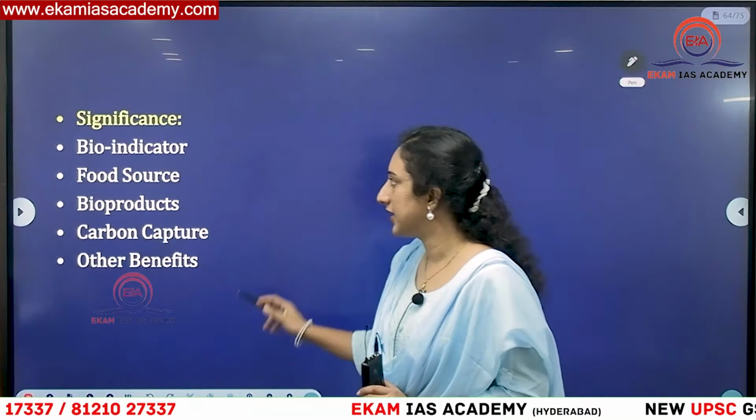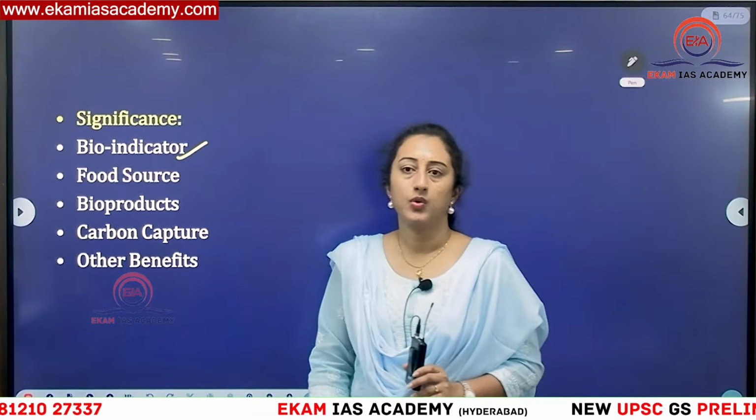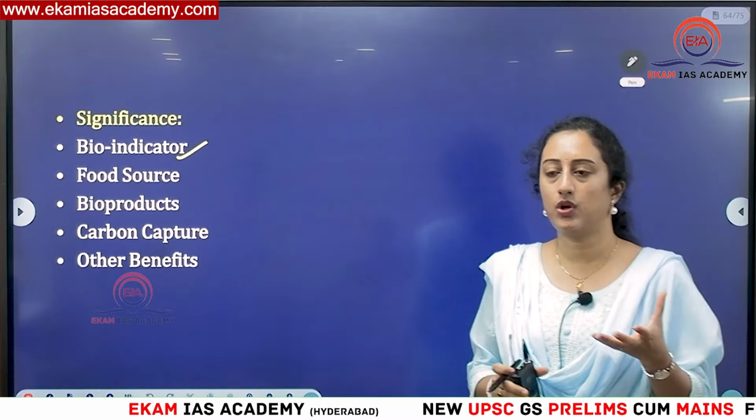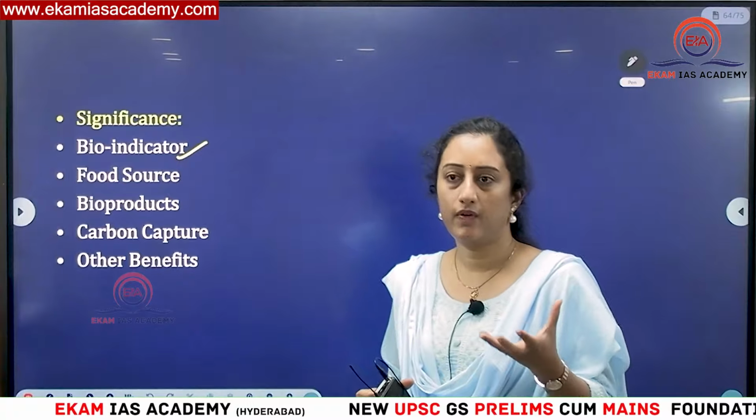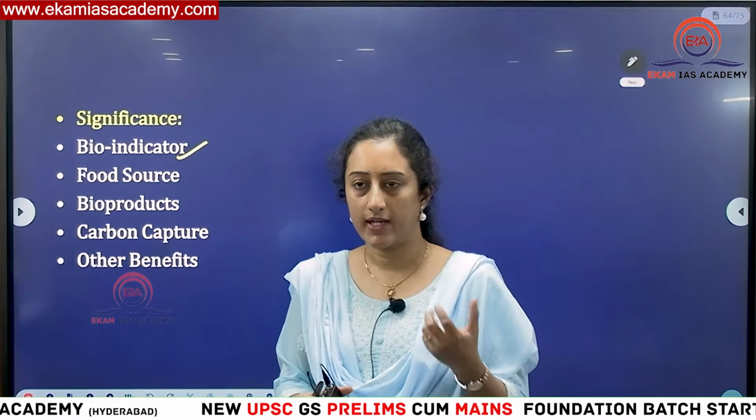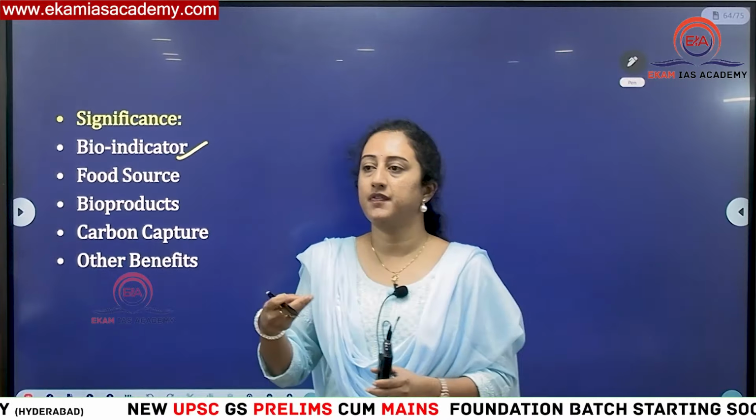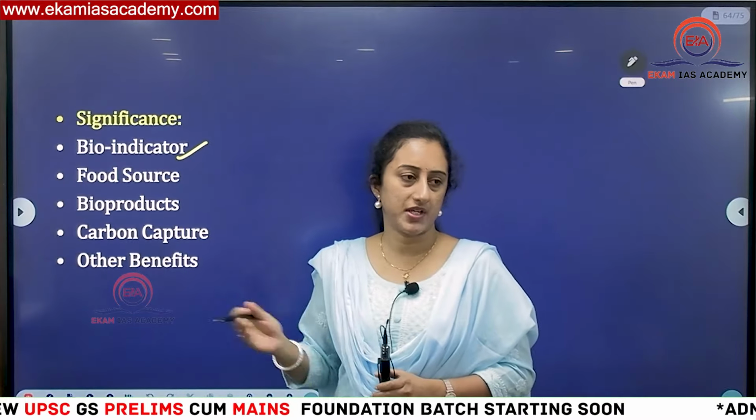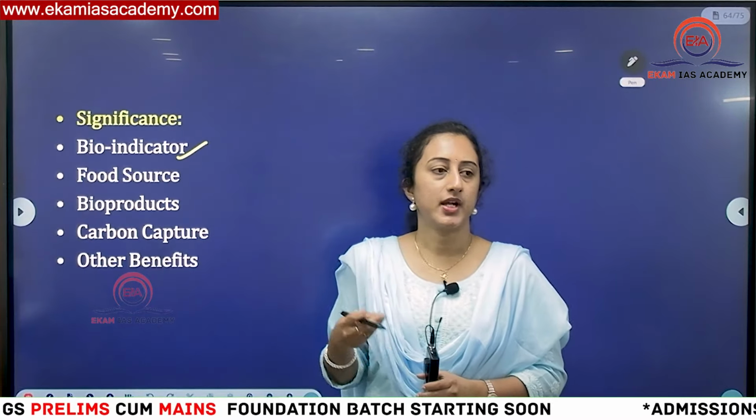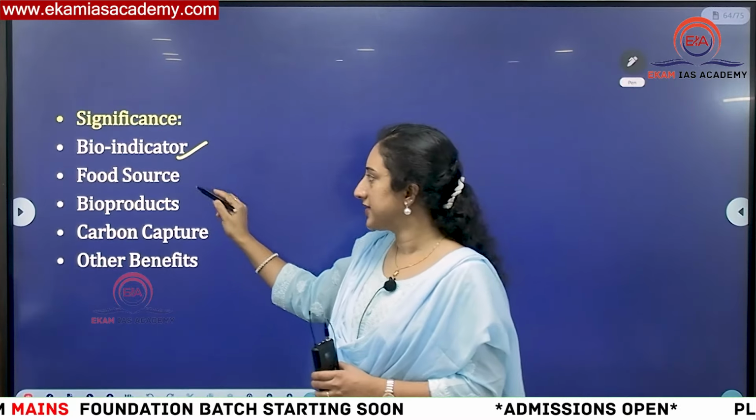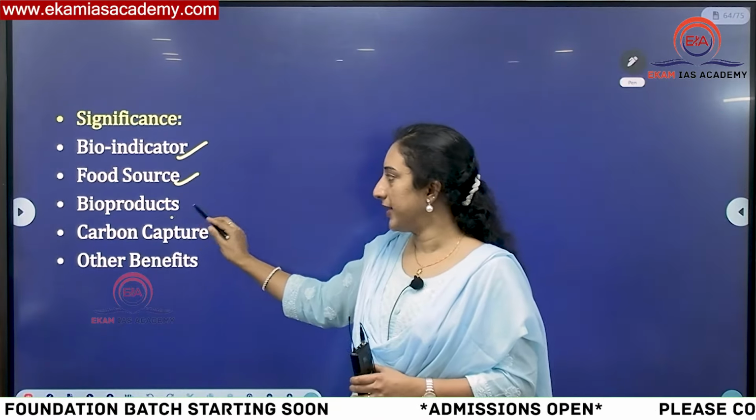So then significance: bioindicator, okay? What is this indicating? Normally you know algae is indicating what? What does algae indicate? A biotic indicator means it is reflecting the health of the ecosystem, no? This is what is also done by the algae or seaweed here. Bioindicator means in fresh waters only normally it will be there, so it is indicating the health of the ecosystem. Second, food source.